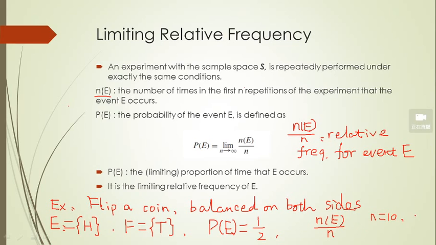Then I increase my n to 100. Maybe the number of event E, the head occurs, will be around 50. Maybe 49 or maybe 52, but it's not exactly 50, right? It's not exactly 1/2.